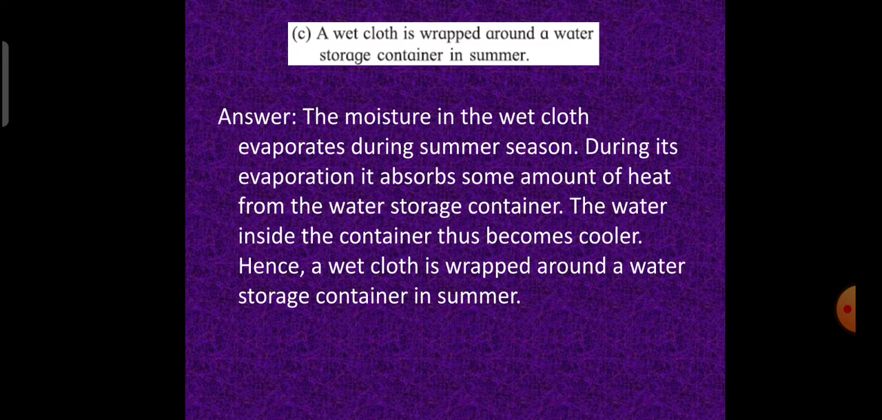A wet cloth is wrapped around a water storage container in summer. The moisture in the wet cloth evaporates during the summer season. During its evaporation, it absorbs some amount of heat from the water storage container. The water inside the container thus becomes cooler. Hence, a wet cloth is wrapped around a water storage container in summer.